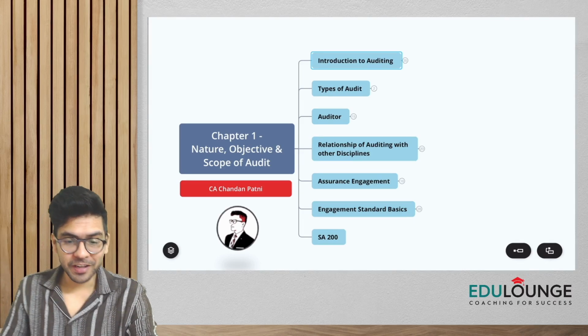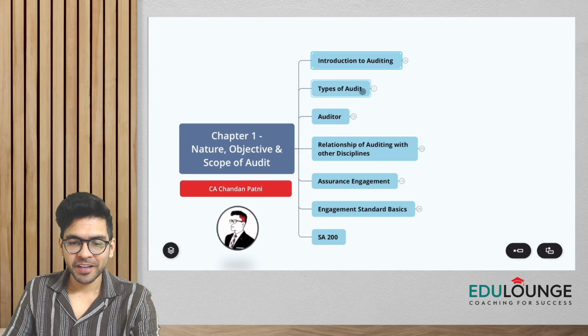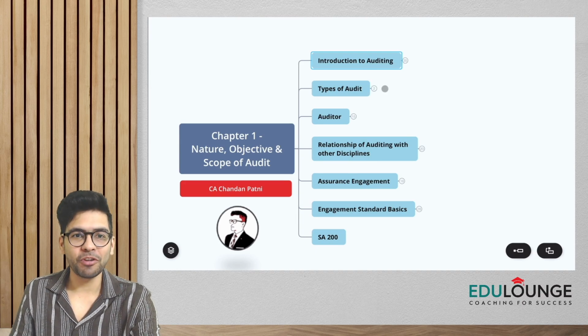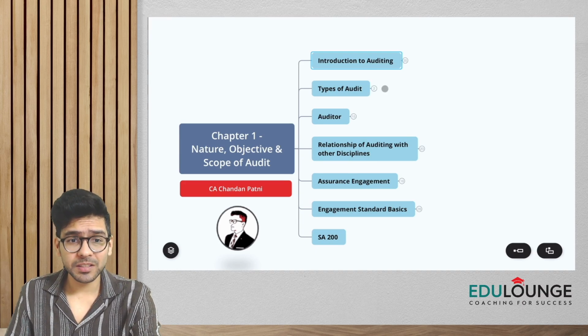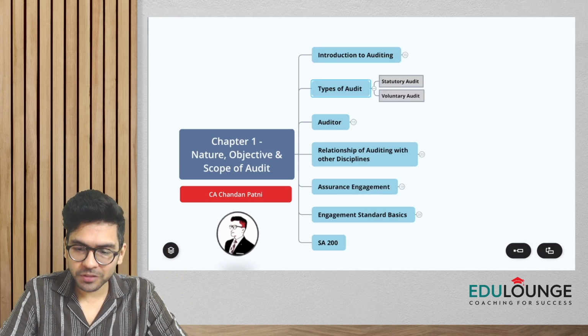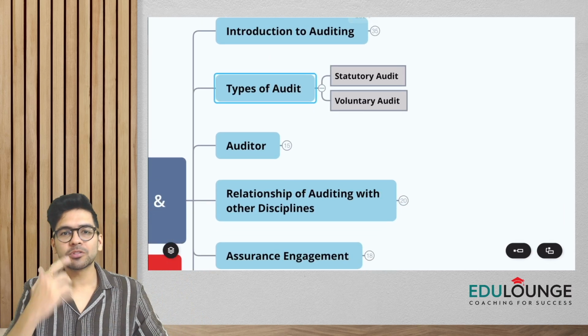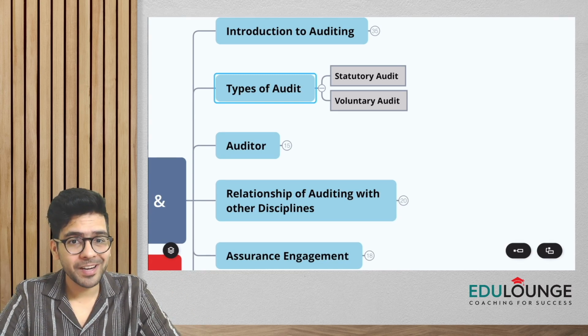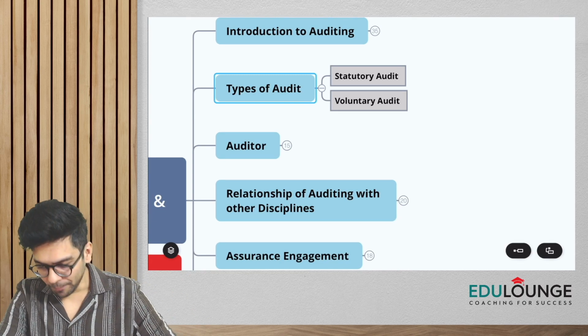All right, guys. So the next topic that we have to cover is what are the different types of auditing. Again, a very simple topic. What are the different types of audit? All of you already know this, guys. Primarily, there are two types of audit. One is called statutory audit, and the second one is voluntary audit.